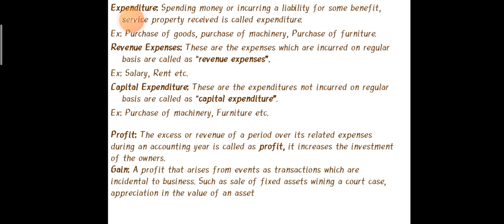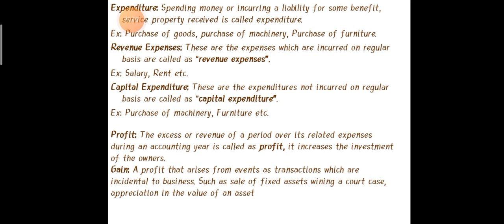Okay, next we will move to the types of expenditure. There are two types, that is revenue expenses and capital expenditure. See here, revenue expenses and capital expenditure. So what are revenue expenses? These are the expenses which are incurred on a regular basis, called revenue expenses. Revenue expenses are those which are incurred regularly. That may be rent paid, salary paid. These come under revenue expenses.